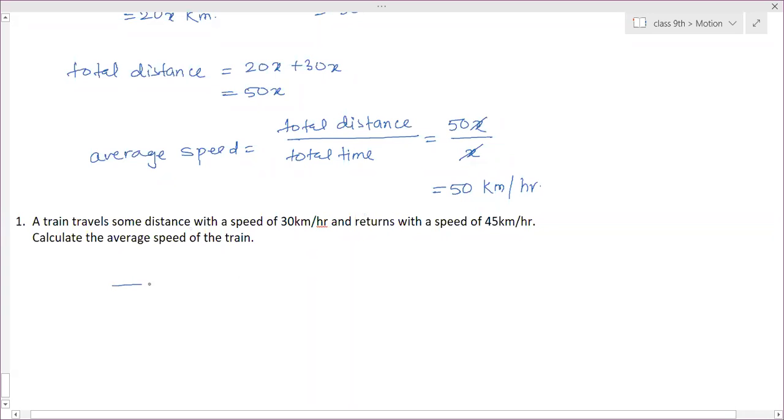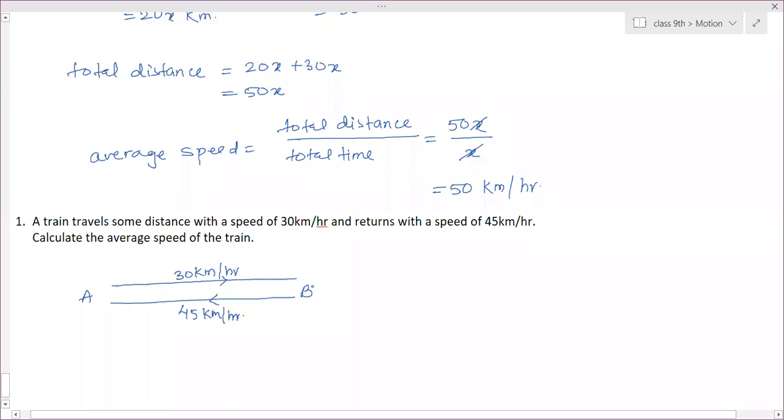That means it moves from A to B, and again from B to A with a different speed. Moving from A to B is 30 kilometer per hour, and the second one is 45 kilometer per hour while moving from B to A.